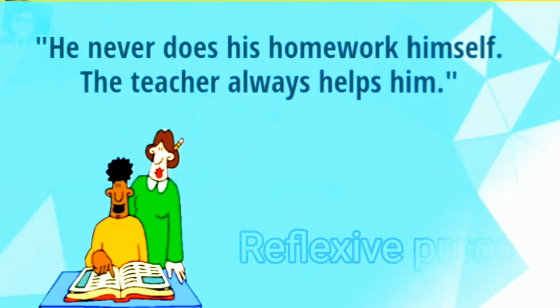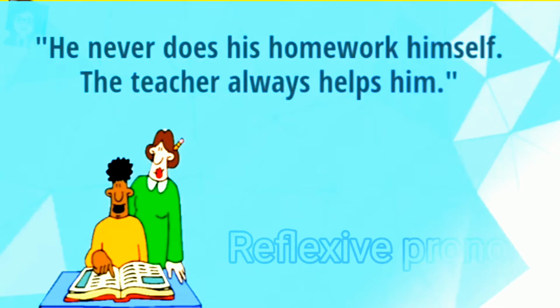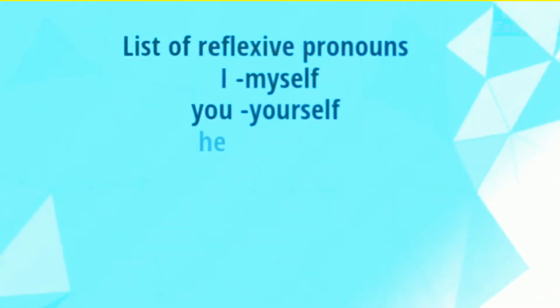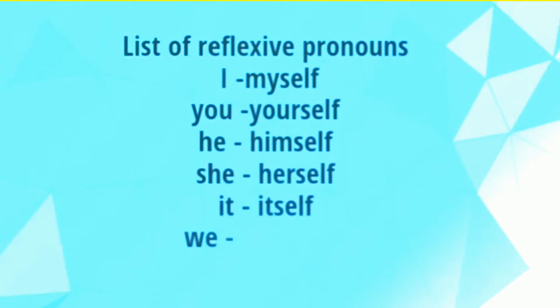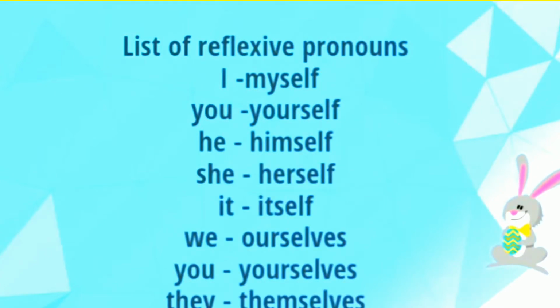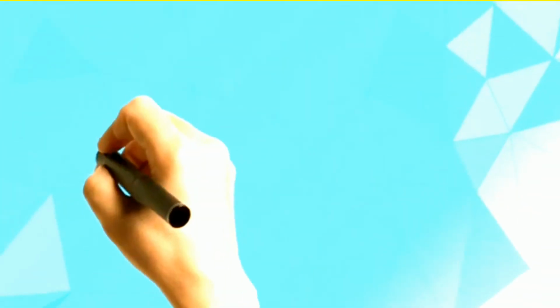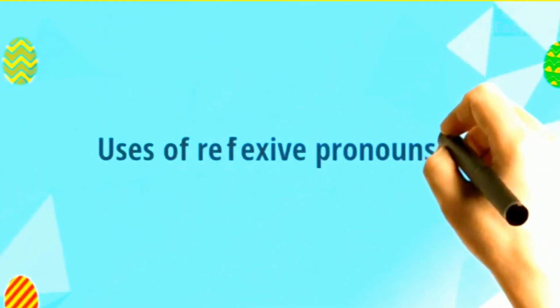Himself is a reflexive pronoun. It refers to the same subject. List of reflexive pronouns. I, myself, you, yourself, he, himself, she, herself, it, itself, we, ourselves, and so on.